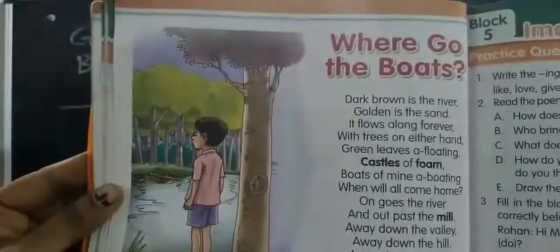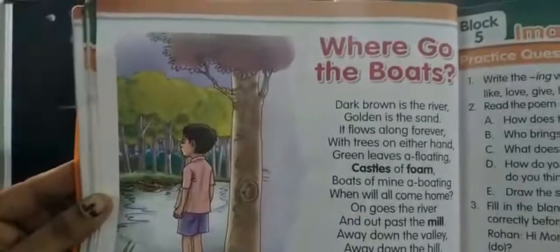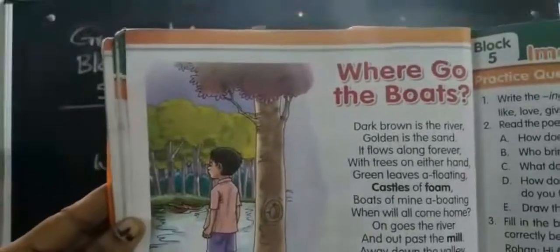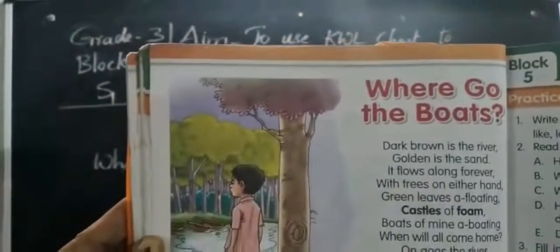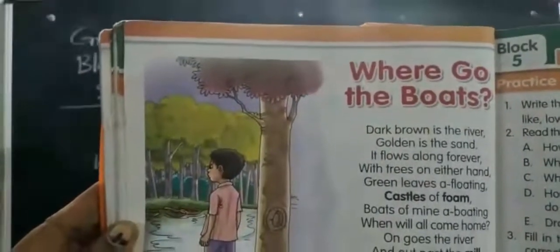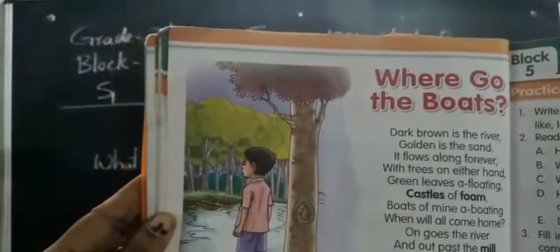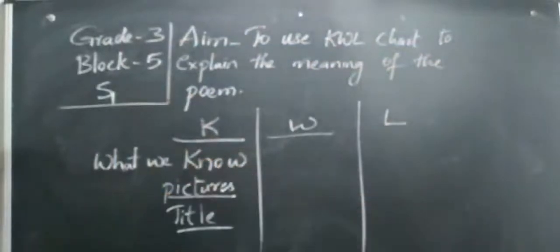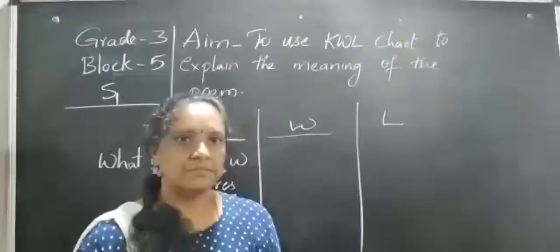So, now I am going to explain you about this poem. Then, you want to write the third column. So, children, first column, you want to write. Second column, you want to write on your own. The third column, after the explanation of the lesson, you want to write. So now you can pause your video and you can do that.